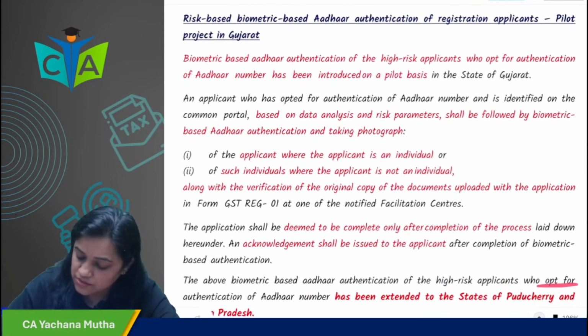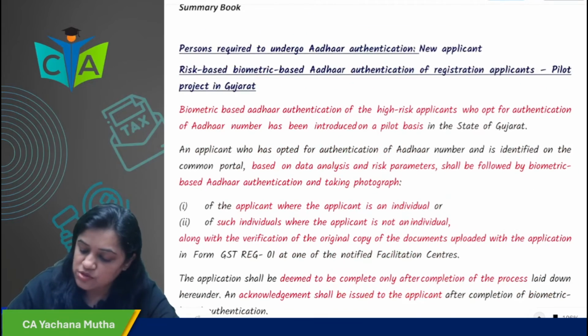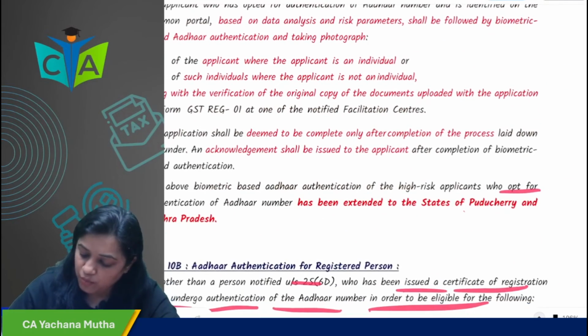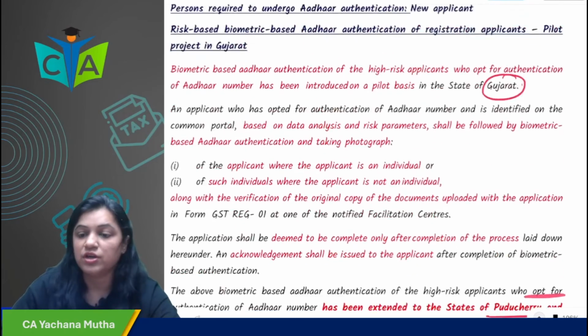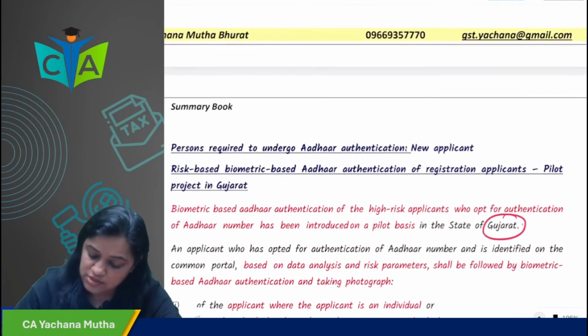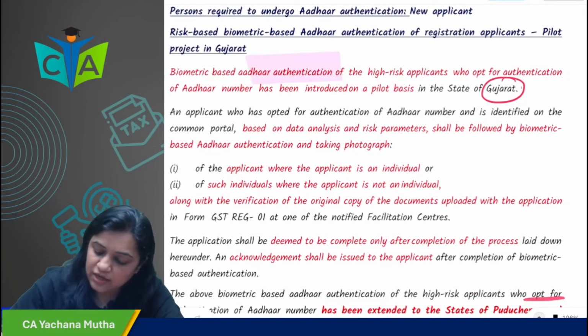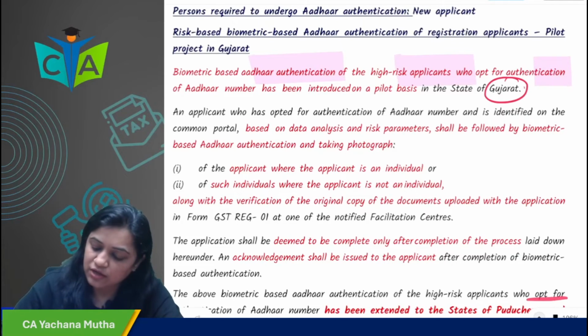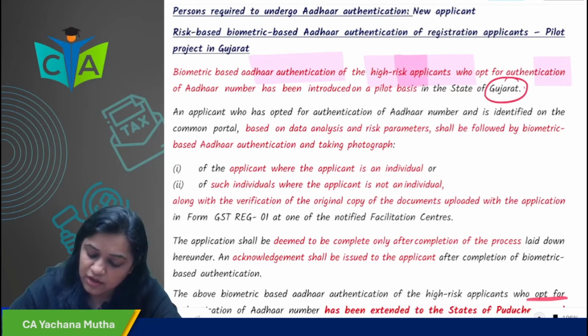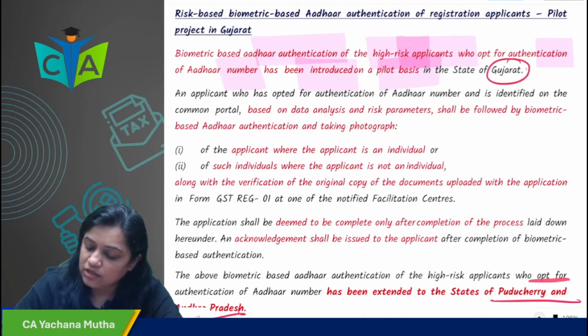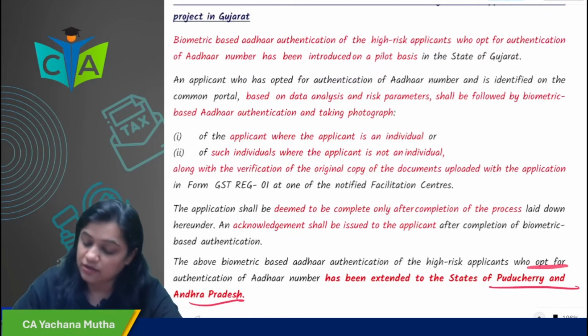Now this project was in Gujarat. Now it has been extended to Pondicherry as well as Andhra Pradesh. So what is this? We'll see. It is biometric based Aadhaar authentication of high risk applicants who have opted for Aadhaar authentication. For them, this Aadhaar authentication has been started on a pilot project basis in Gujarat.